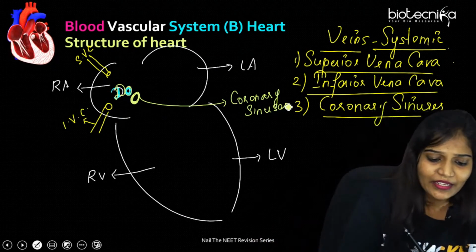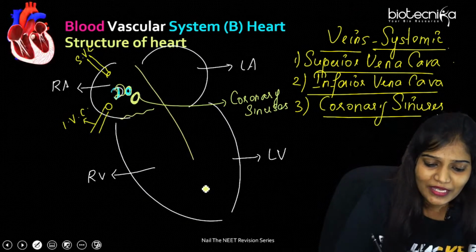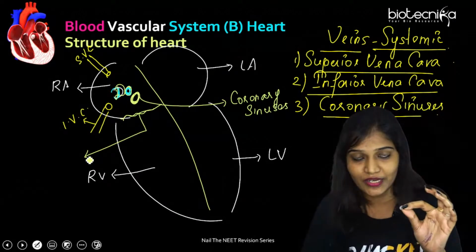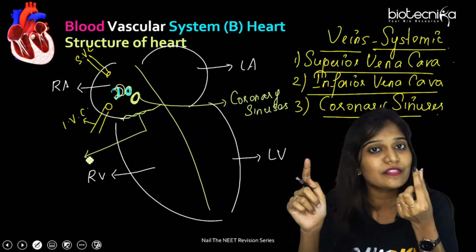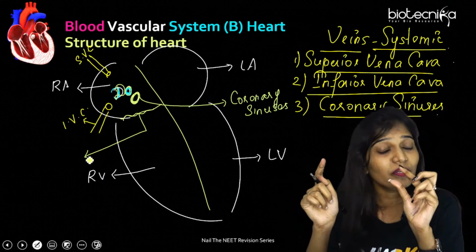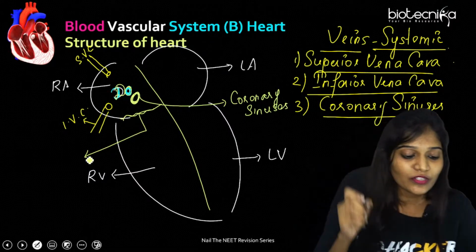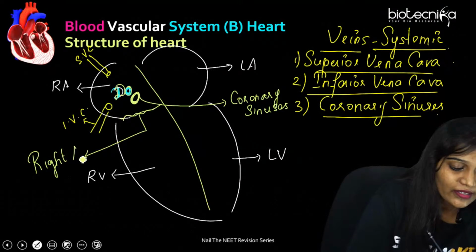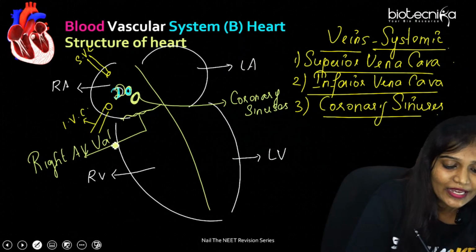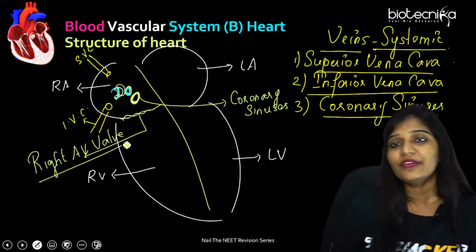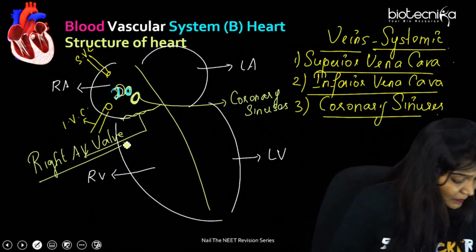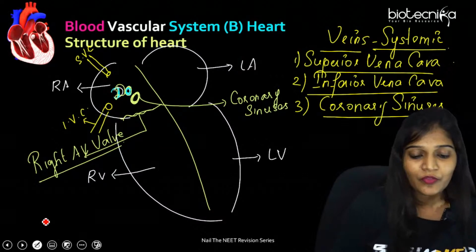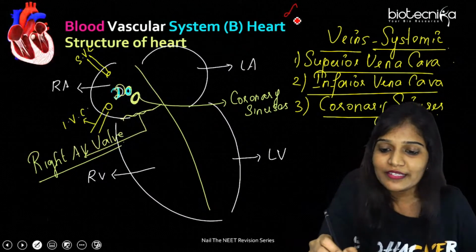Here I told you there is going to be a septum. Septum means separation. And the separation is going to have some opening, and that opening is going to have valves. And what is that valve called? Right auriculoventricular valve. Can anybody tell me what's the other name of the right AV valve? Anybody, can you guess? Very important. I told you previously itself.